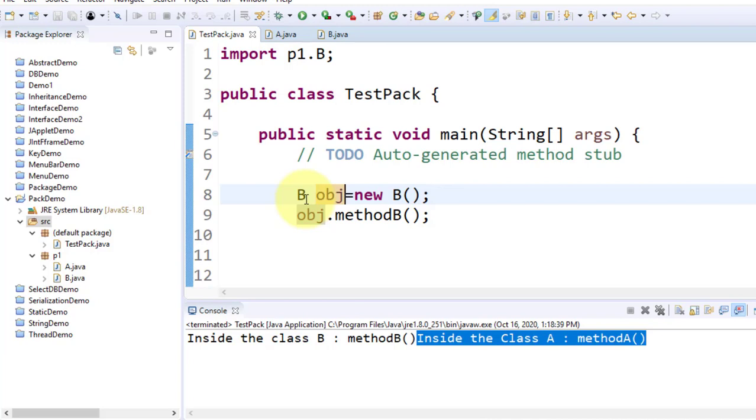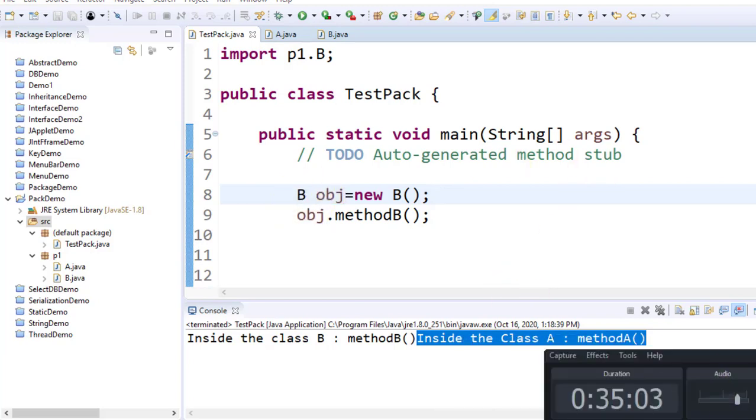So that's why don't use java.util.*. I use java.util.Scanner. java.lang.*, don't use it. java.io.*, java.net.*, don't use it. Use the specific name of a class from that package.